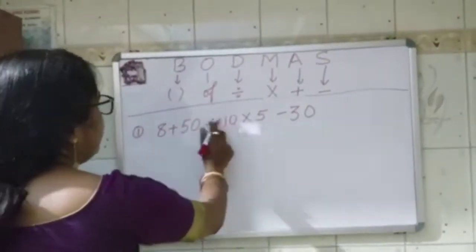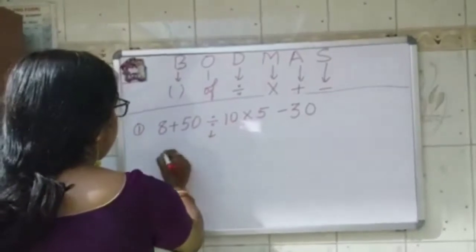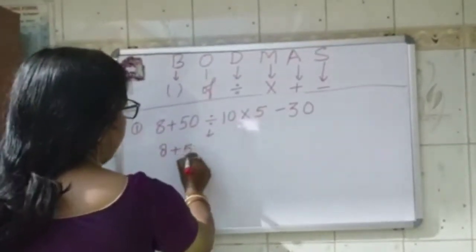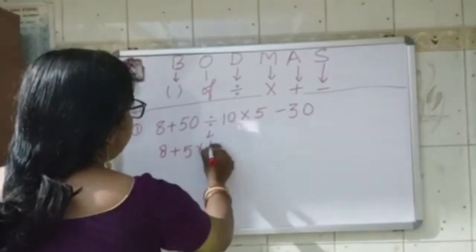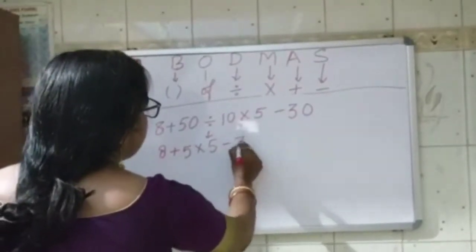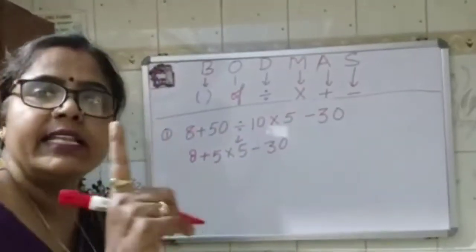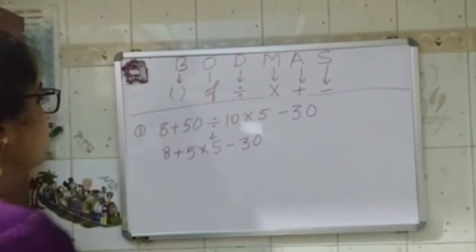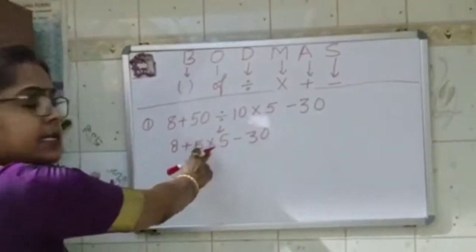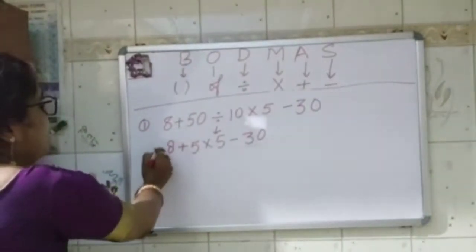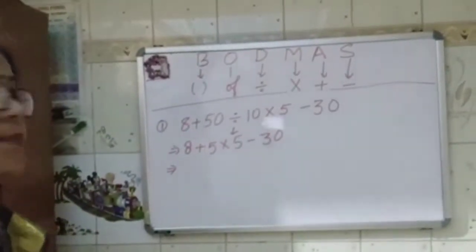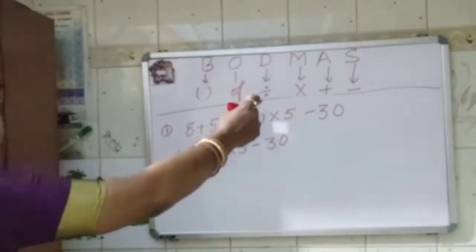So 50 divided by 10 is 5, and 8 plus 5, and then next is multiplication, 5 minus 30. It is not like you solve everything in one step. No, step by step. First step you have done the division. Then second step you have to multiply, because after division there is multiplication.